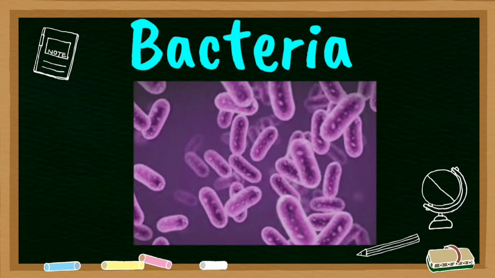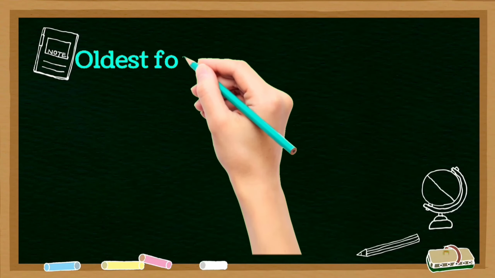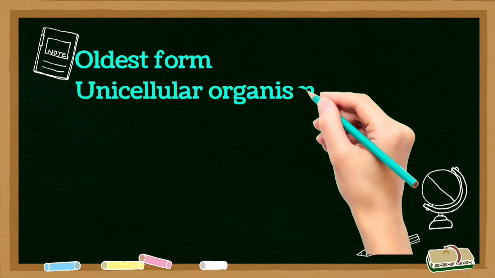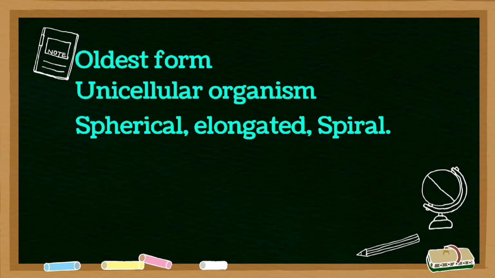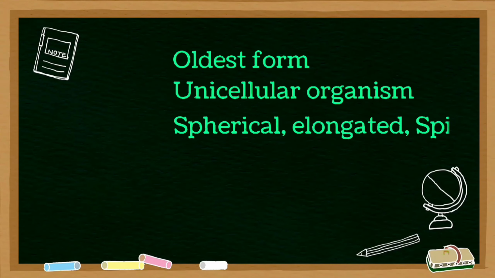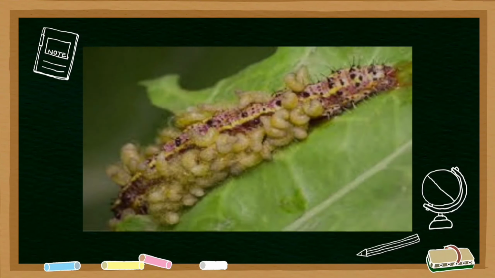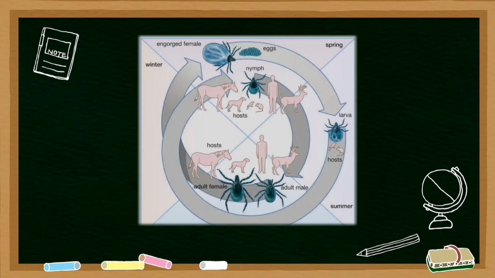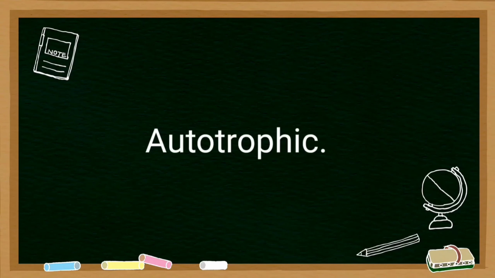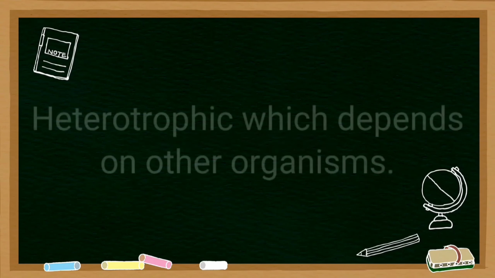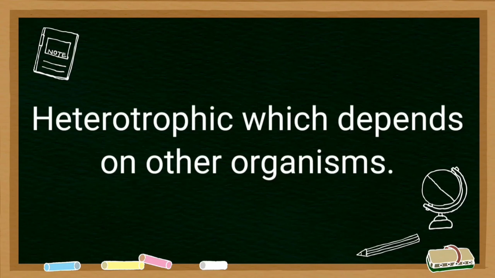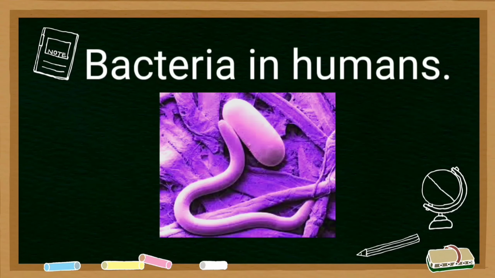Bacteria are one of the oldest life forms. They are unicellular, that is, they are made up of one cell only. They appear in a variety of shapes and sizes. They are spherical, elongated, spiral, etc. They inhabit soil, water, radioactive waste and deep portion of earth crust. In fact, they also live in plant and animal bodies as parasites. They live in colonies also. Some of them are autotrophic, which prepare their own food, while others are heterotrophic, which depend on others for their food. Bacteria stay inside human intestine also.